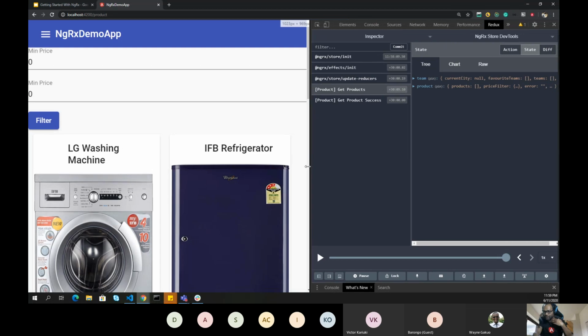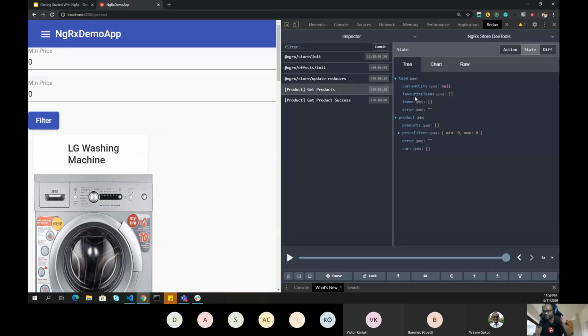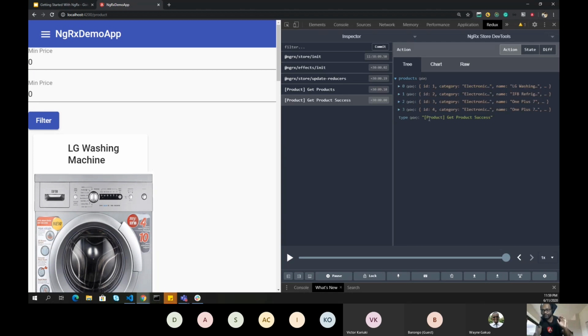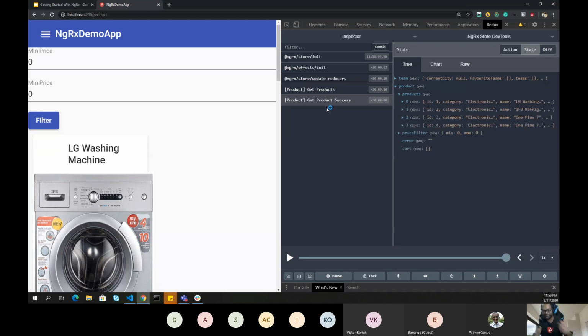And in state, you can actually go ahead and see, okay, what was the data at this state. So here I had teams information and products information defined with initial state. Then the product get product call was successful. At this point, what was the data? My action was dispatched with this particular action and these particular values. If I go to diff, you will see the products information got added into my state. And this is how my state looks after my get product success call was successful.